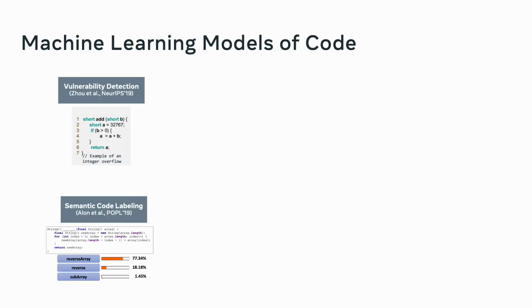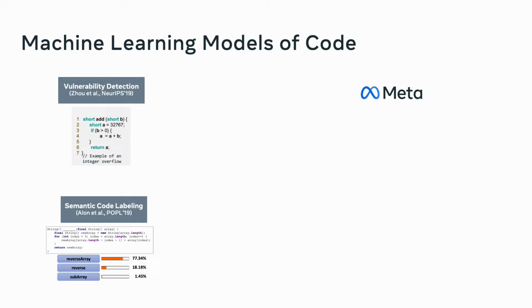Recently, there's been a lot of work that uses machine learning for software engineering, particularly models that consume source code and provide a classification outcome. Let me give you two examples from the literature to illustrate what these models of code can do. One approach is vulnerability detection. Given a snippet of C and C++ code, the model can detect whether it contains security vulnerabilities. Another example is semantic code labeling, colloquially also referred to as method name prediction. That is a model that, given a function body in Java, can predict an appropriate name for the function.